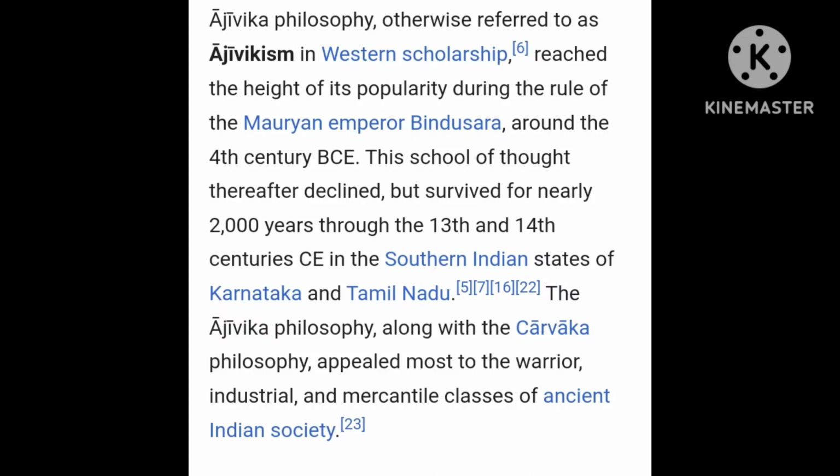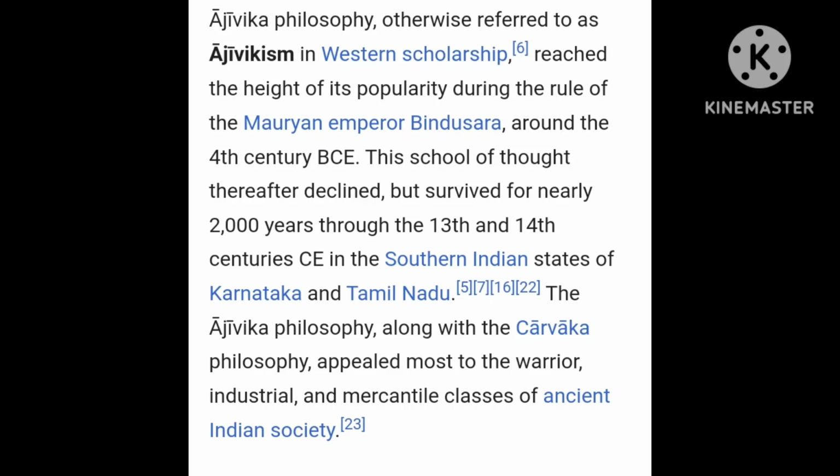Ajivak philosophy, otherwise referred to as Ajivikism in the West, reached the height of its popularity during the rule of Mauryan Emperor Bindusara around the 4th century BC. This school of thought thereafter declined but survived in the southern states of Karnataka and Tamil Nadu. The Ajivak, along with Charvak, appealed most to the warrior, industrial, and mercantile classes of ancient Indian society.